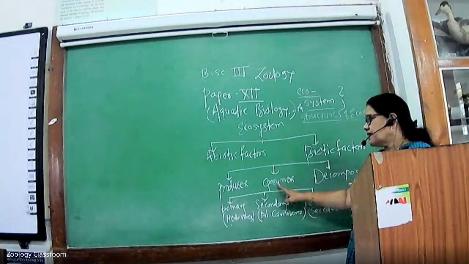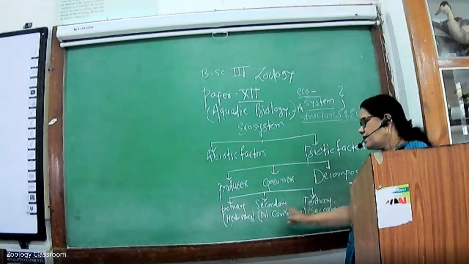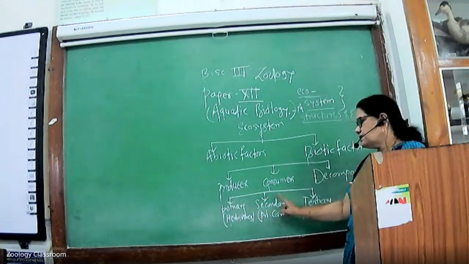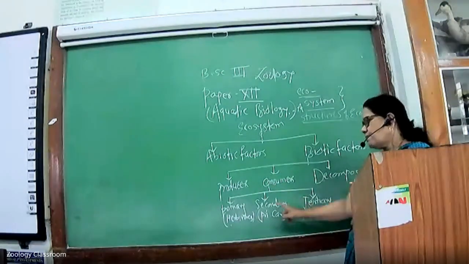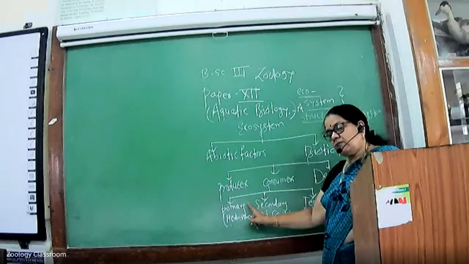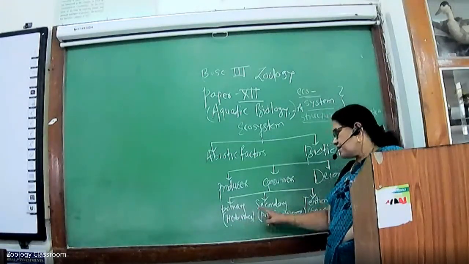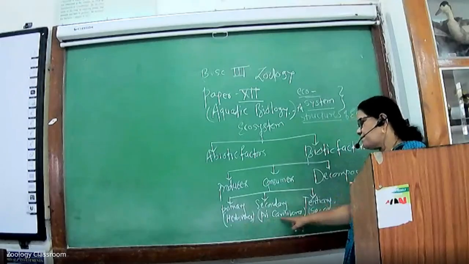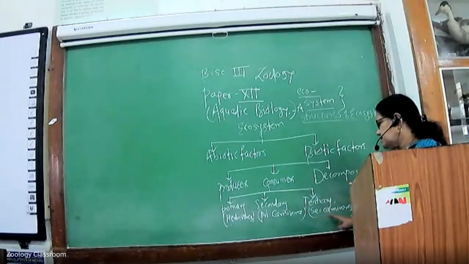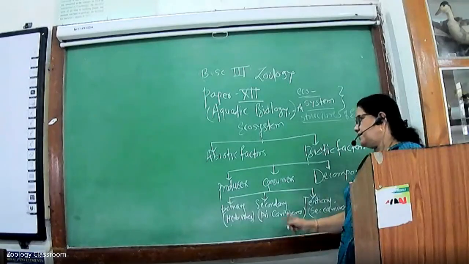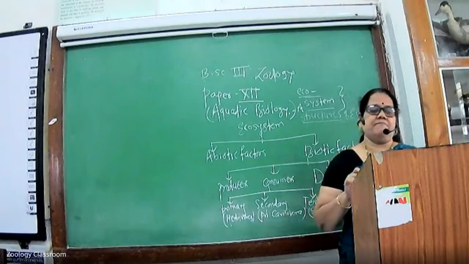The consumers are again divided into three types: primary consumers, secondary consumers, and tertiary consumers. Primary consumers are herbivores, secondary consumers are primary carnivores, and tertiary consumers are secondary carnivores. These are the structure of the ecosystem.